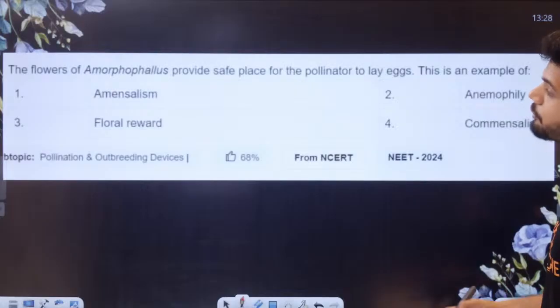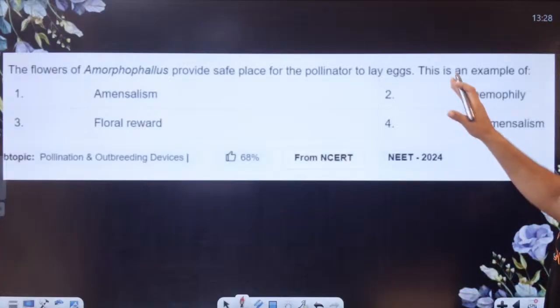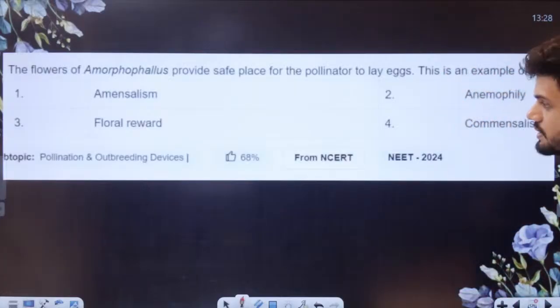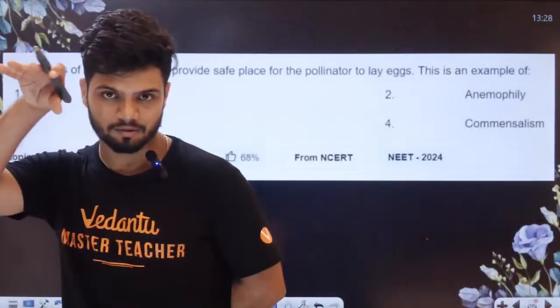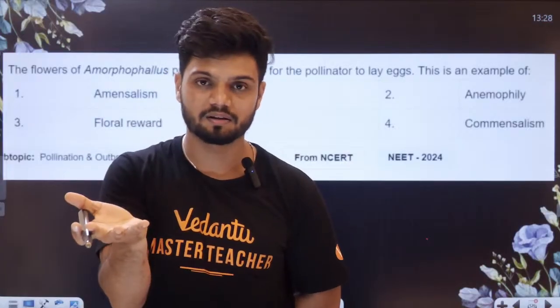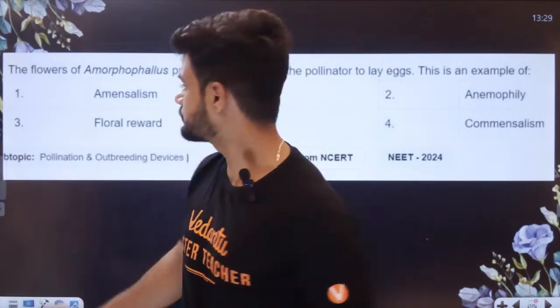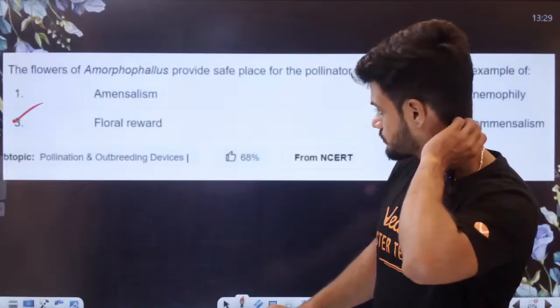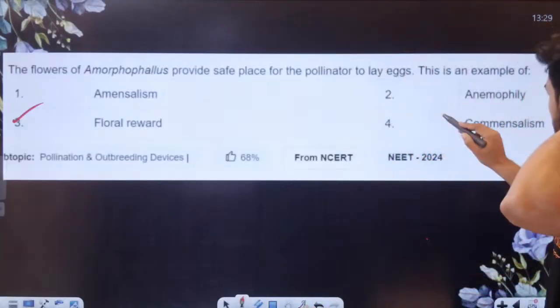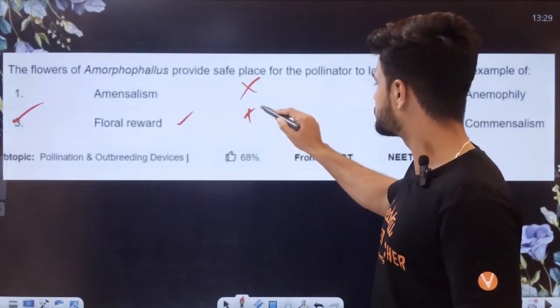The flower of Amorphophallus, I told you, 6 feet height, provides a safe space for pollinators to lay eggs. This is an example of amensalism, commensalism, anemophily, or floral reward. The pollinators come in and do pollination, but Amorphophallus gives a space to lay the eggs. It is giving a reward: you are pollinating for me, I'll give you a reward, you can stay with me. It is actually floral reward, not commensalism, not anemophily. So plus 5 marks.